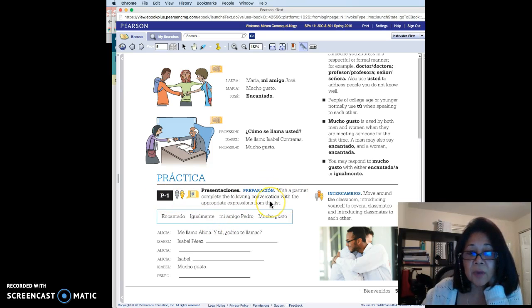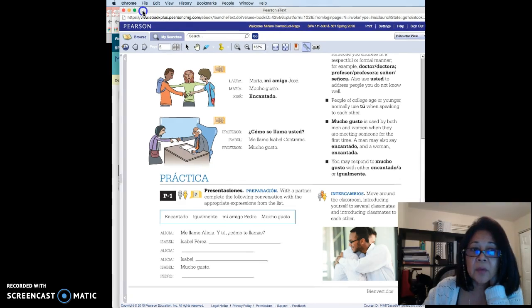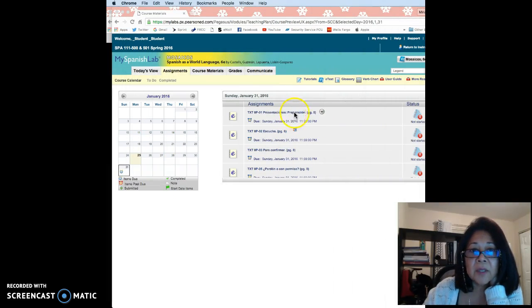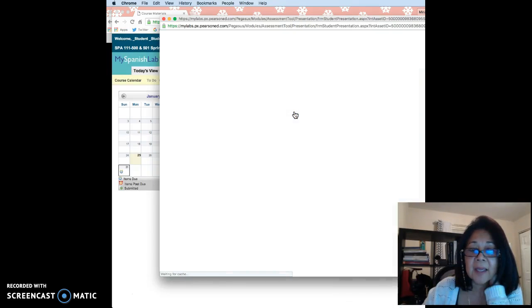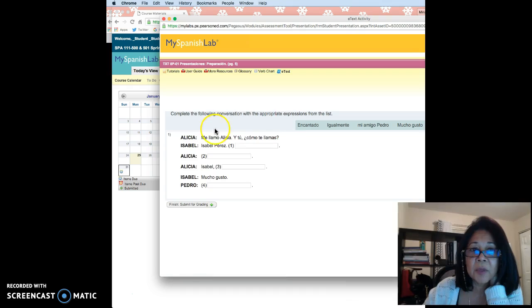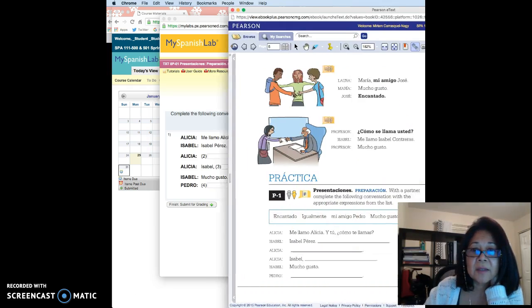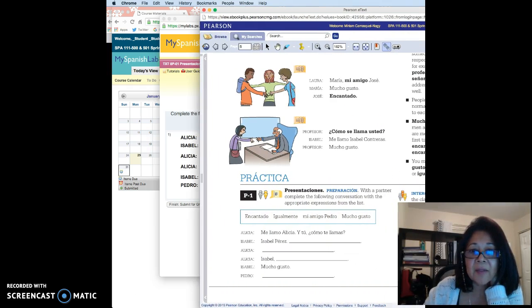So if we were in a regular classroom, we would do this with a partner, right? But because you are in an online environment, when you go to the calendar where we were, notice that it's called P1. Notice it's right here. So this is exactly what we were doing. It's taken directly from the textbook. Exercise P1 here on page 5 from your textbook. See this? Page 5. So everything corresponds to the book.